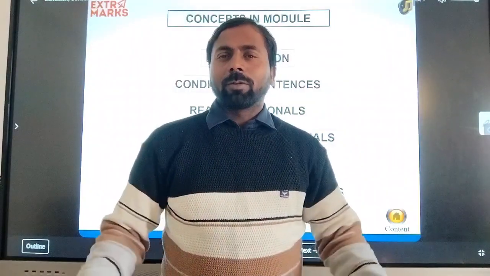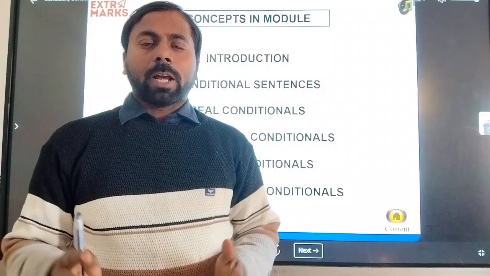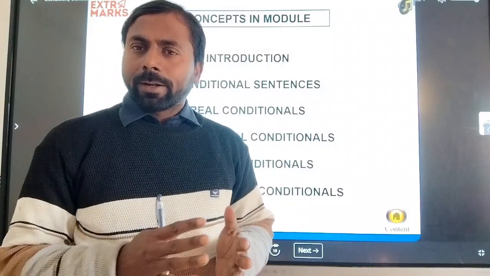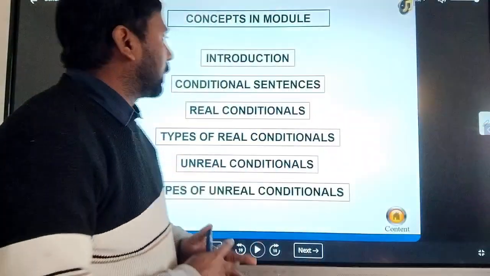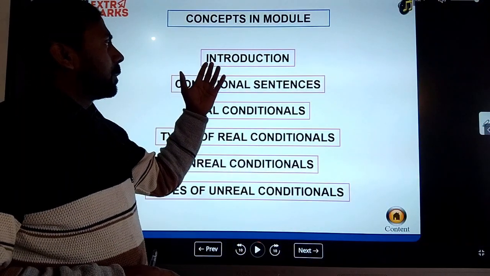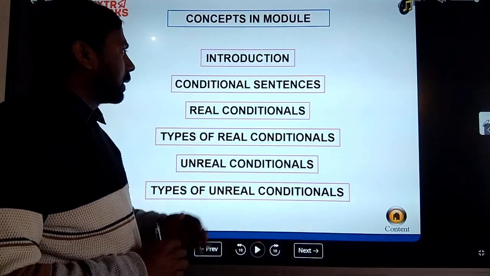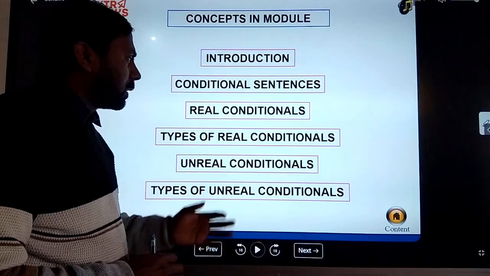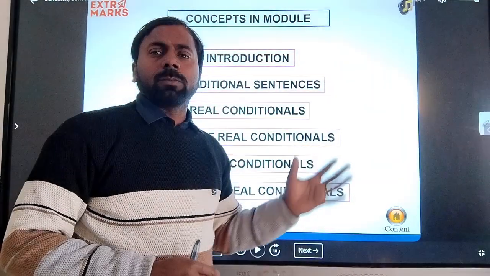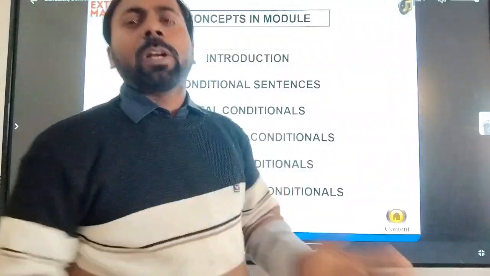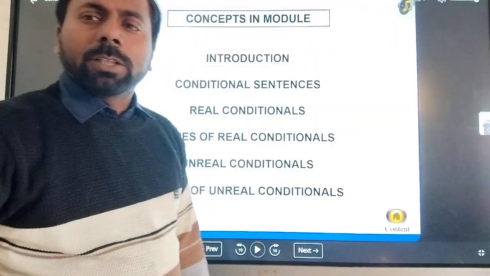Today we are going to discuss the topic: conditionals types 0, 1, 2 and 3. In this chapter we are going to discuss the meaning of conditional sentences. It means the introduction, then conditional sentences, the real conditionals and the types of real conditionals. Okay, so it is just different parts. So let's start the video and know more about this.